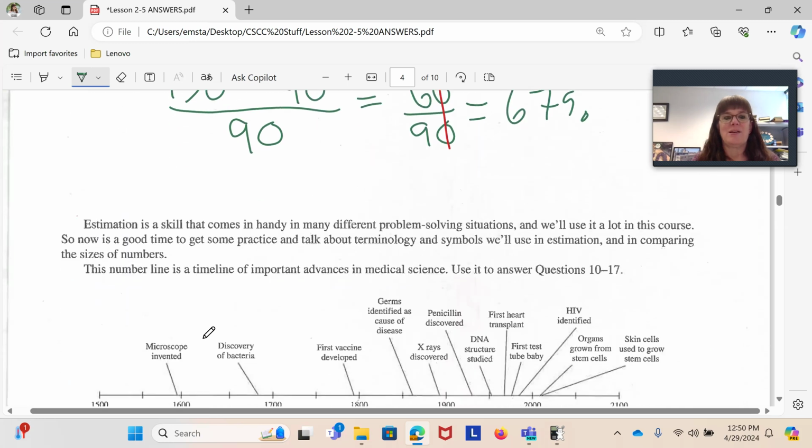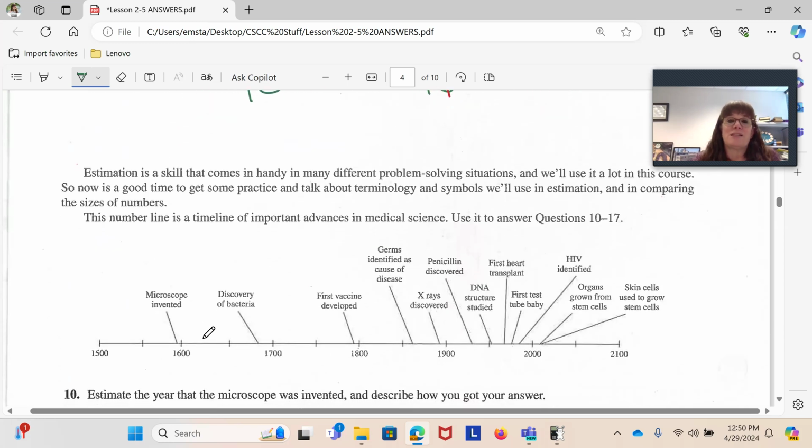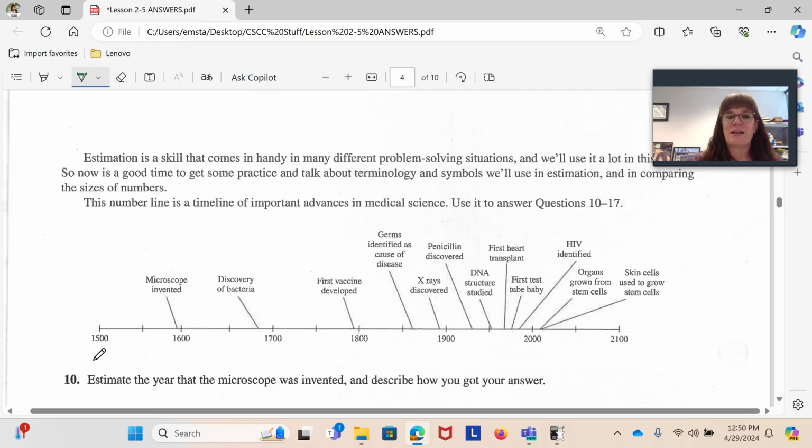Switching gears a little bit, we're going to talk about estimation. You've already been estimating in this course. Anytime you read a graph, you're estimating. Estimation is a skill that comes in very handy, and we're going to get some practice doing that. About the middle of this page, there's a nice timeline of advances in medical science. It's good to get to know what it's saying first. It starts in 1500 and ends in the year 2100. They've got some different discoveries: the microscope invented, the discovery of bacteria, first vaccine developed, germs identified as the cause of disease, x-rays, and so on. You notice as we get more current, there's more and more things that have happened medically.